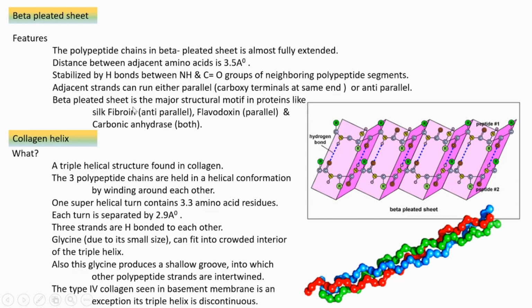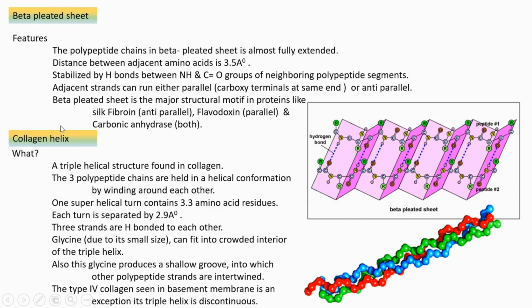like silk fibroin, and in that, the beta pleated sheet is anti-parallel. And also the beta sheet is more common in flavodoxin and carbonic anhydrase. In flavodoxin, parallel beta pleated sheets are present. In carbonic anhydrase, both parallel and anti-parallel are present.